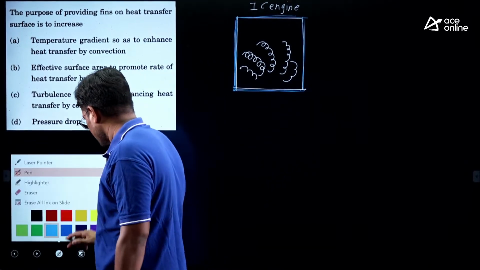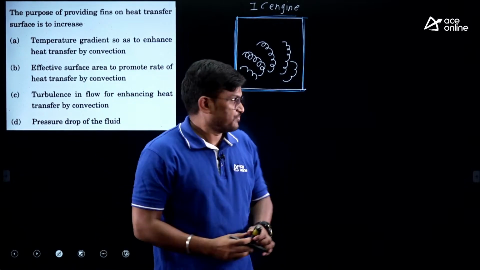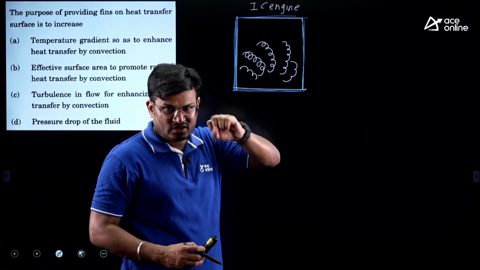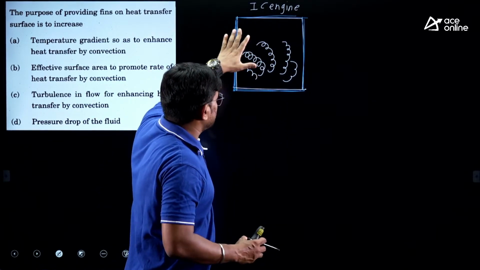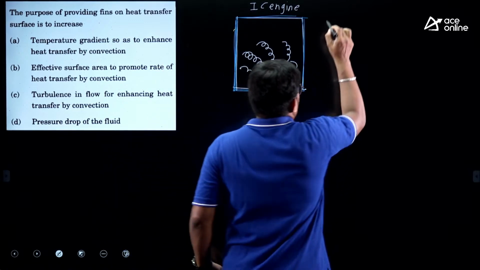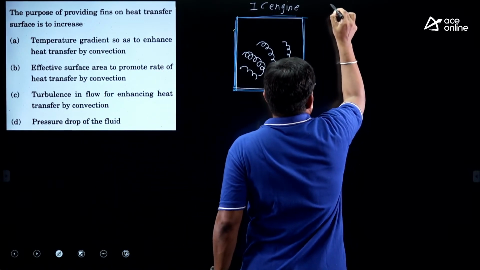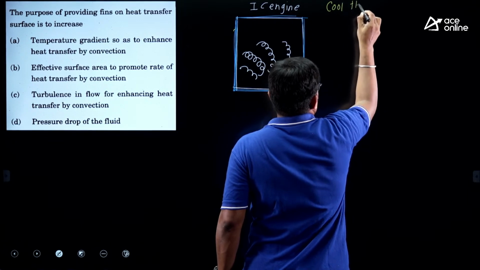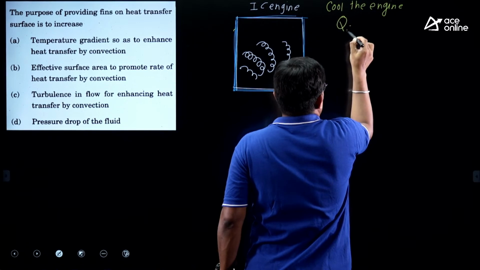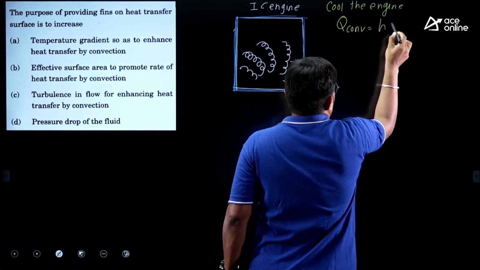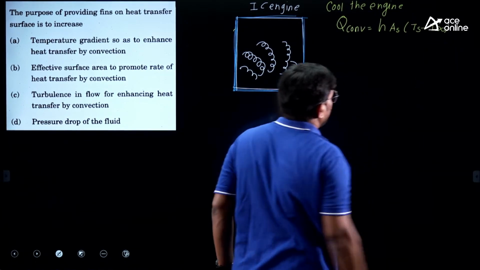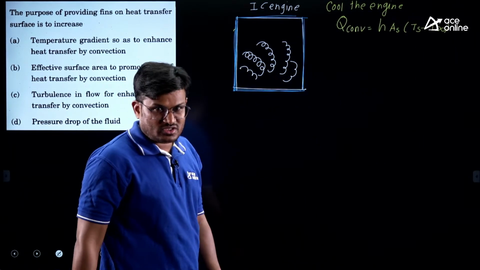Now what is the purpose? Here in the engine there is continuous combustion. Because of that combustion, the entire IC engine gets heated. Now we need to cool it. So the purpose is to cool the engine. If you see Newton's law of cooling, what does it say? Q equals H A (Ts minus T infinity). That is Newton's law of cooling.